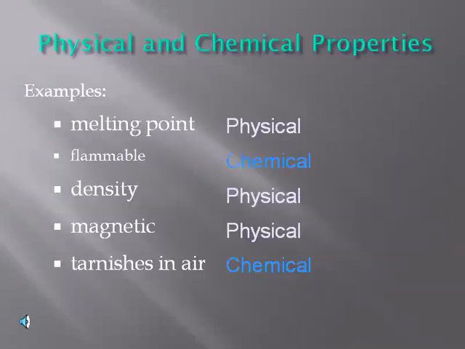On the basis of physical and chemical properties such as melting point, density, magnetism, physical properties, flammable and tarnishing in air, chemical properties, we have already discussed the various states of matter as well as pure and impure substances.